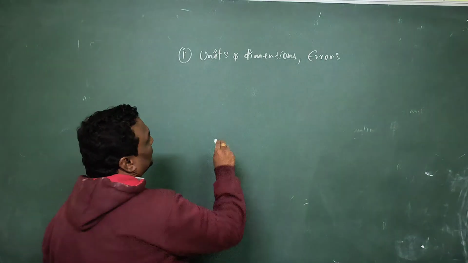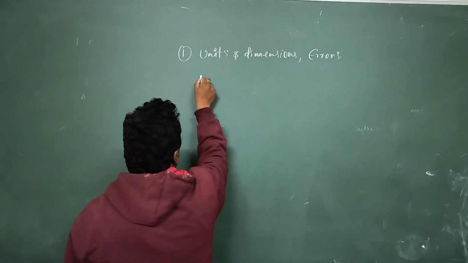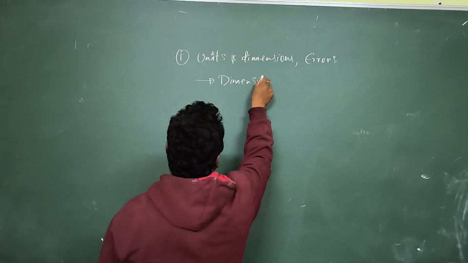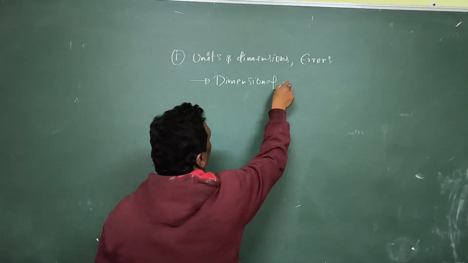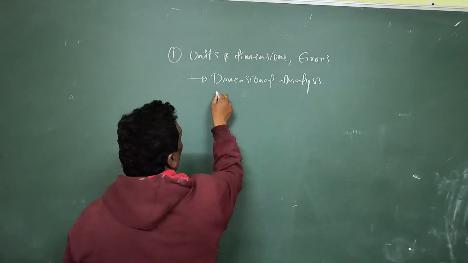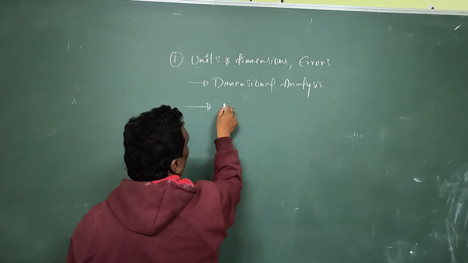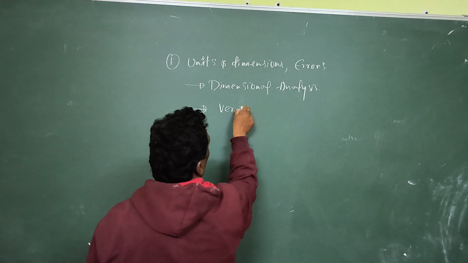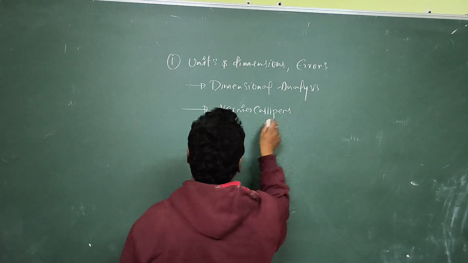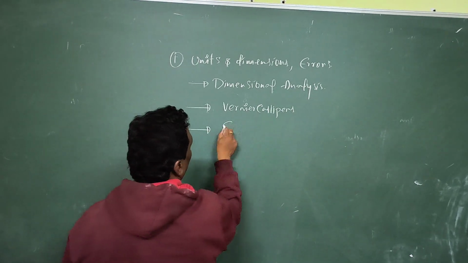In units and dimensions and errors, first of all you have to concentrate on dimensional analysis. Second, vernier calipers are important.